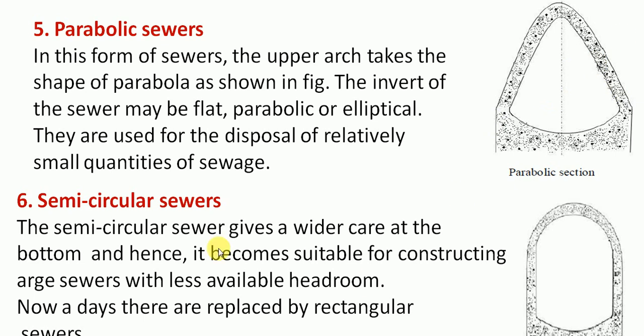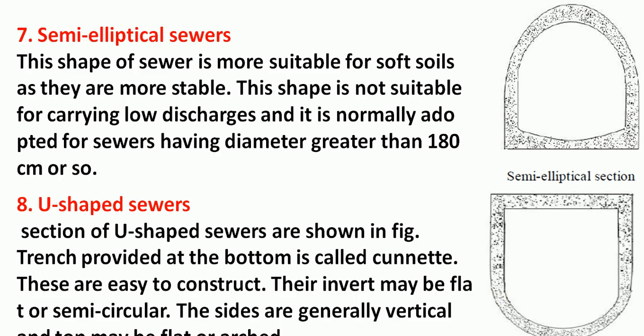This is the semicircular sewer. The semicircular sewer gives a wider base at the bottom, and hence it becomes suitable for construction of large sewers with less available headroom. Nowadays, they are usually replaced by rectangular sewers. Then we have something called semi-elliptical sewers. This shape of sewer is more suitable for soft soils, as they are more stable. This shape is not suitable for carrying low discharge, and it is normally adopted for sewers having diameter greater than 180 centimeters or so. So these are semi-elliptical types.